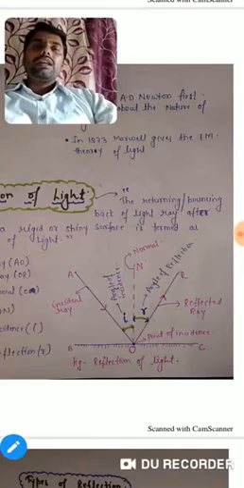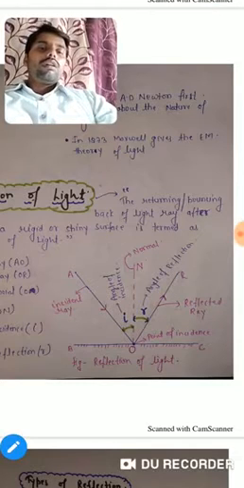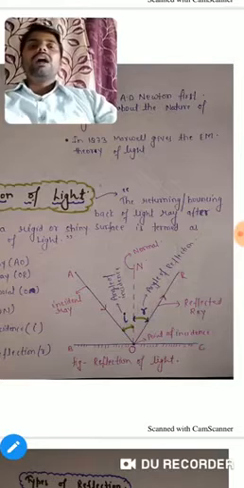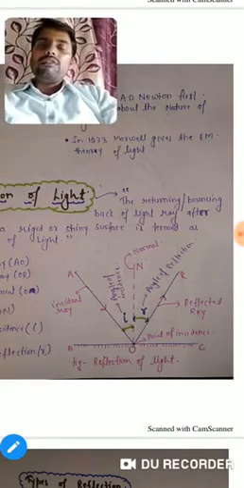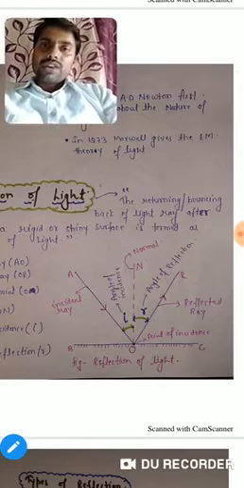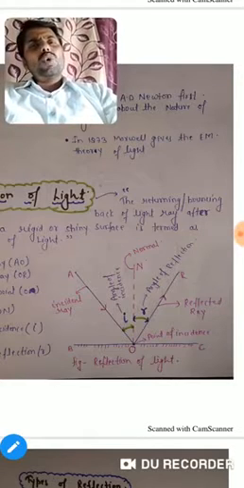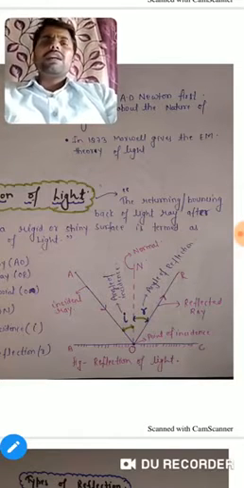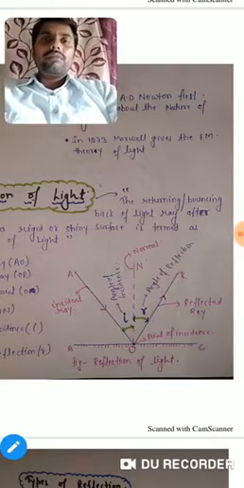The rays going towards the reflecting surface are termed incident rays, and after striking the reflecting surface, the rays which go away from it are termed reflected rays.